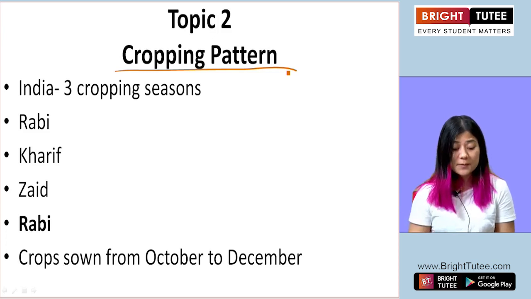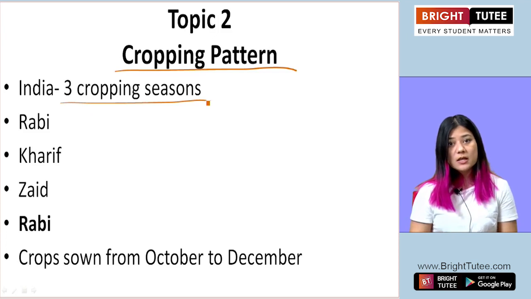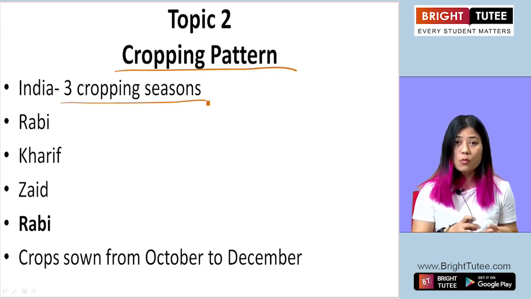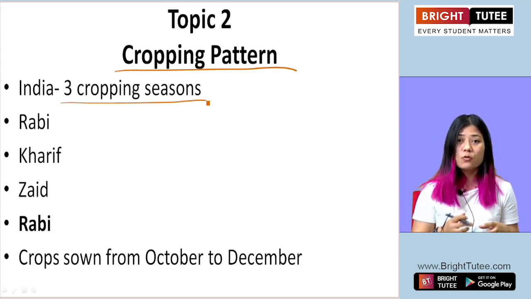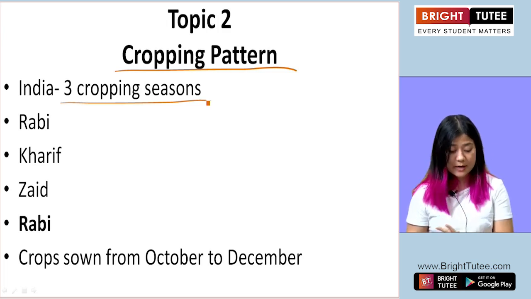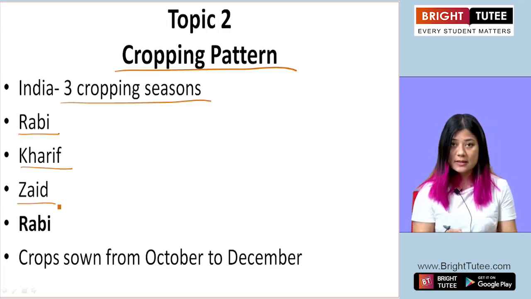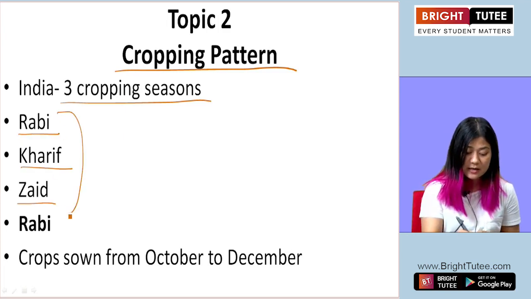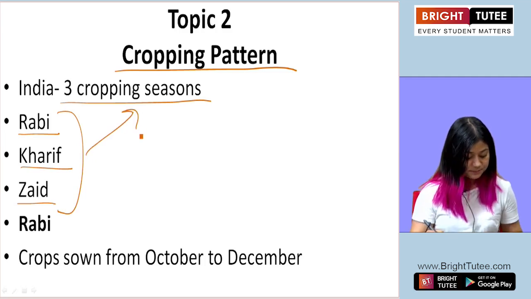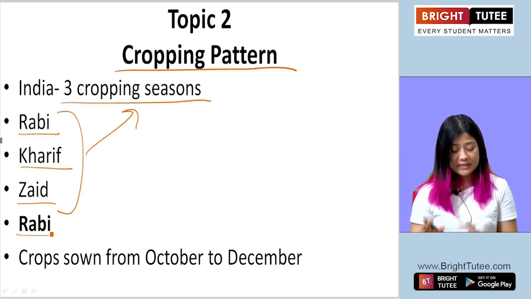any time? Okay, in India there are 3 cropping seasons, meaning the crops are sown or the crops are grown at 3 particular seasons. Okay, there are 3 separate times. They are called rabi, kharif and zaid. Okay, these are the 3 cropping seasons. Now let's look at the rabi cropping season.